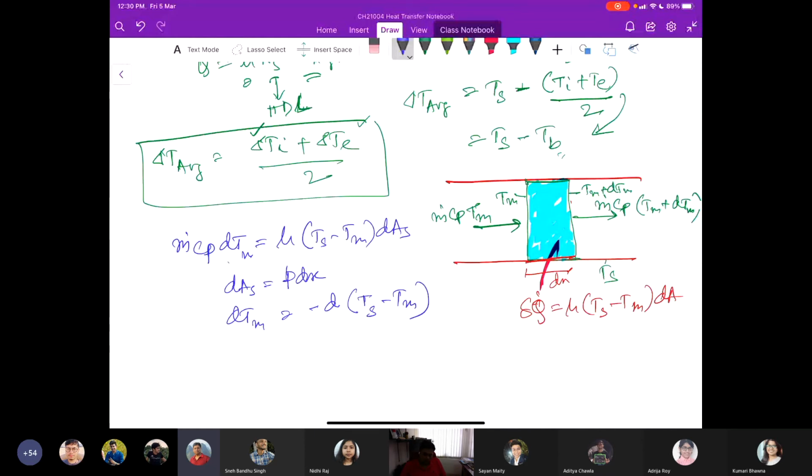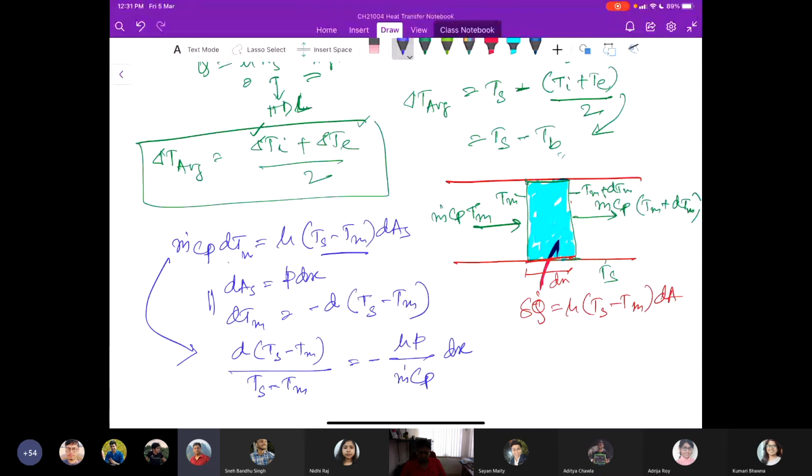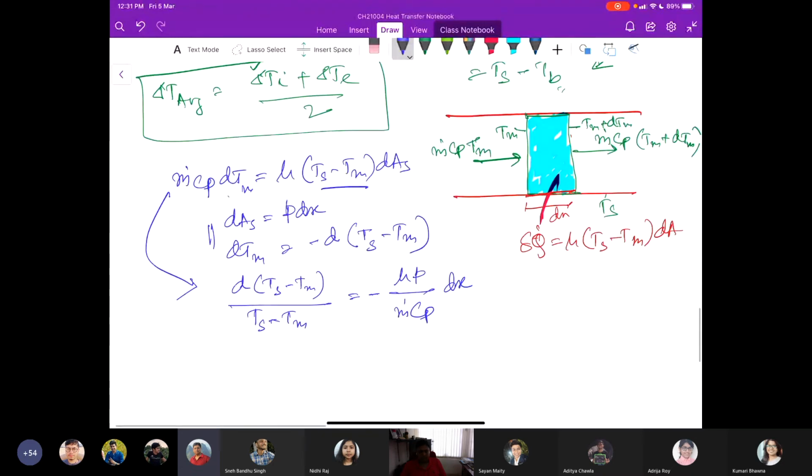Okay, so now if we rearrange this expression with these two substitutions, look at the left hand side, and from the right hand side this part we write at the denominator, is equal to minus h, the perimeter P that comes from the dAs, dx divided by m dot Cp multiplied by dx.